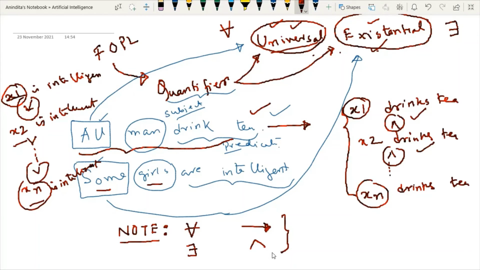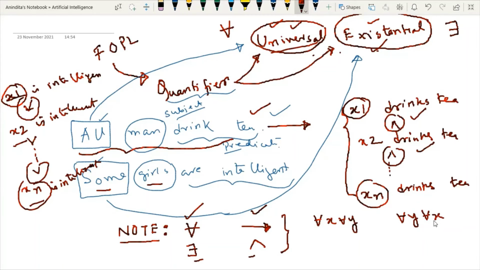So whenever for a particular sentence you are using the quantifier for all, then no issues, you have to use the implication connective. And alternatively, for the existential quantifier, the AND connective. This is one note you have to keep in mind. And also you have to understand one point: whenever I am writing for all x and for all y, it is the same as writing for all y and for all x.